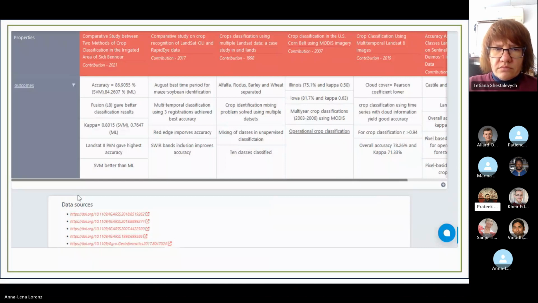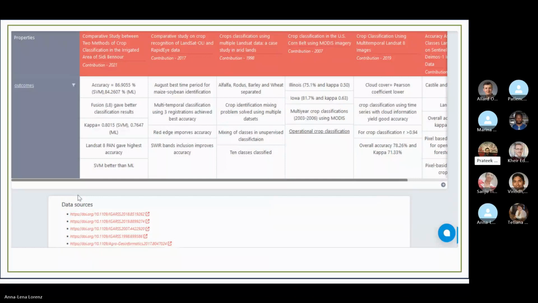So I have included medium-sized sentences, because if I didn't do that, there's no meaning in making this comparison. If a student is looking at this comparison and sees that Landsat data was used for a particular application with this technique, he or she will know how much the accuracy is with the different methods. So you can see accuracy using SVM and ML in the first column, and in the fourth column for Illinois and Iowa, their different accuracy and kappa coefficient. ORKG gives you the freedom to write all of these without any word limit.